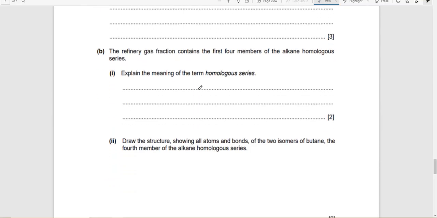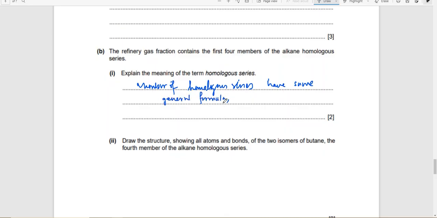Explain the meaning of the term homologous series. The members of a homologous series have the same general formula.